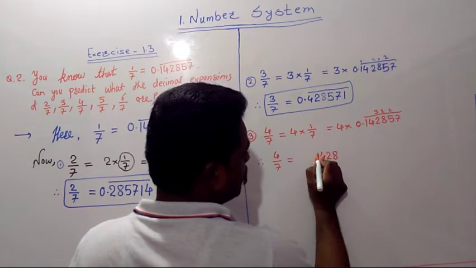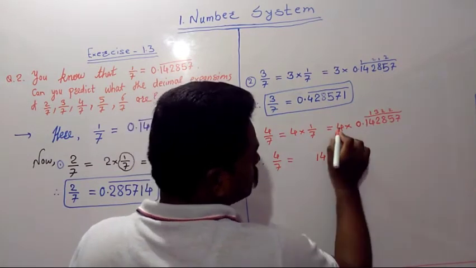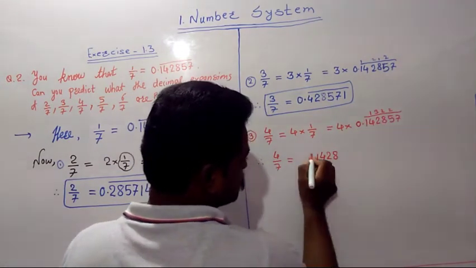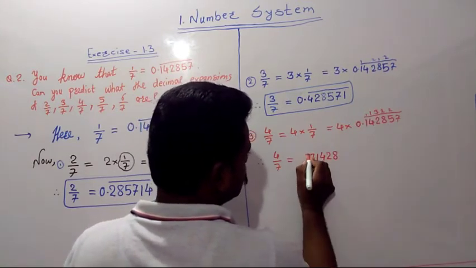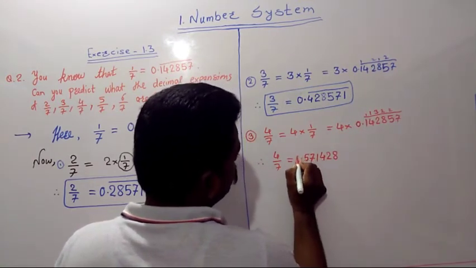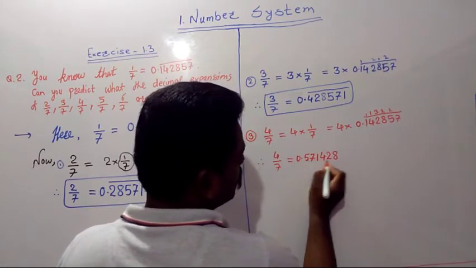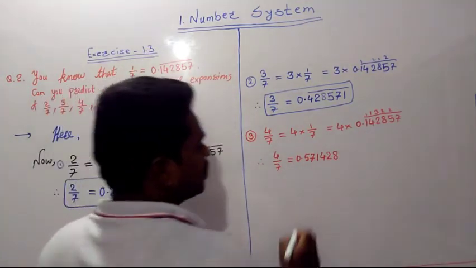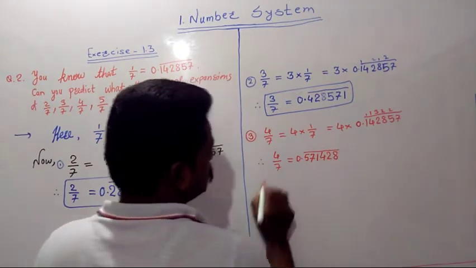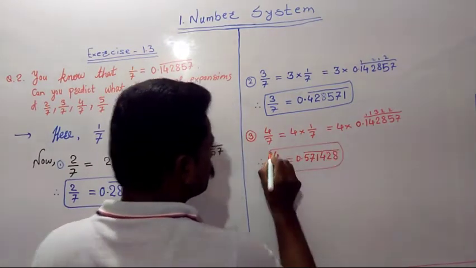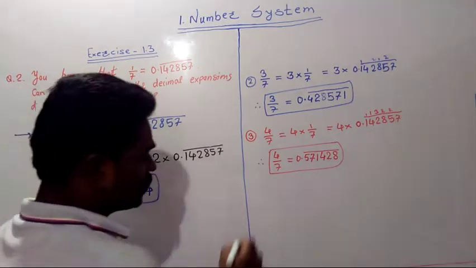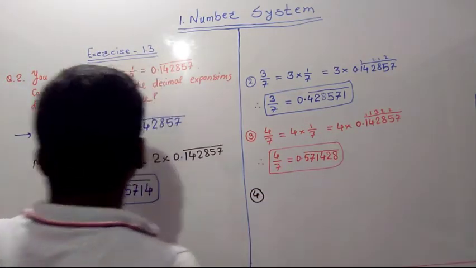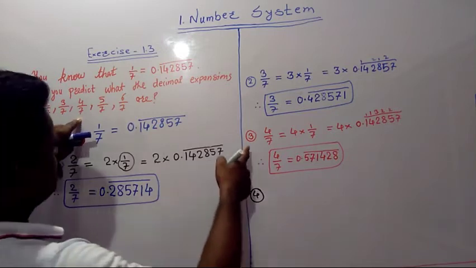4 to the 8. 8 plus 3, 11. 1 carried. 4 fours are 16. 16 plus 1, 17. Again 1 carried. 4 ones are 4 plus 1. It is 5. Okay, no problem. 0.571428, and that is also a repeating one. So this is the answer of 4 by 7. Then we will take the next one. Fourth example. This we have finished with the 4 by 7.